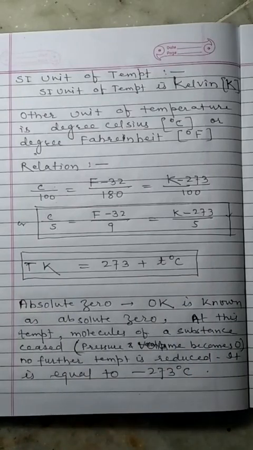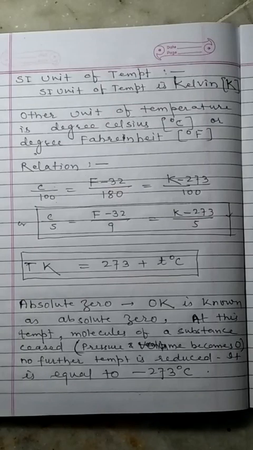Next term is absolute zero. 0 Kelvin is known as absolute zero. At this temperature, the molecular motion of a substance ceases, that is, pressure or volume becomes almost zero. The temperature cannot be reduced further; it is not possible to go below absolute zero.